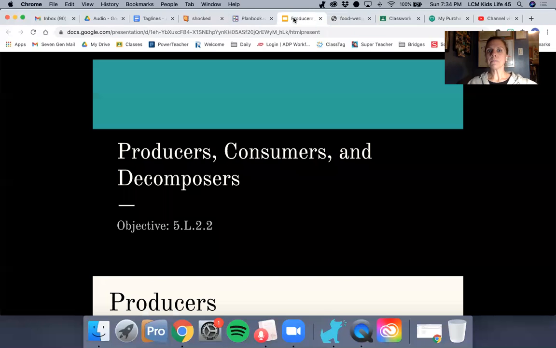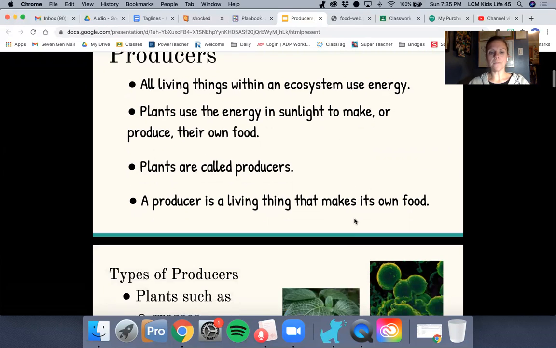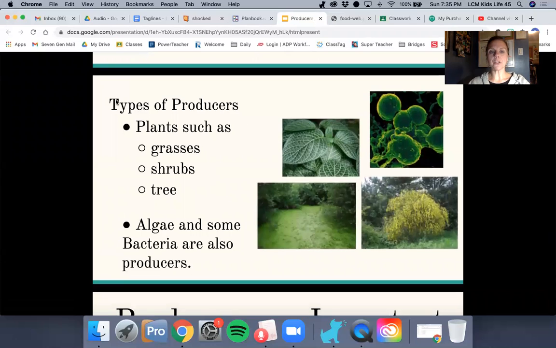So if we look here, we can see producers, consumers, and decomposers. Producers: all living things within an ecosystem use energy. Plants use the energy in the sunlight to make or produce their own food. Plants are called producers. A producer is a living thing that makes its own food. Types of producers: plants such as grasses, shrubs, or trees. Algae and some bacteria are also producers.